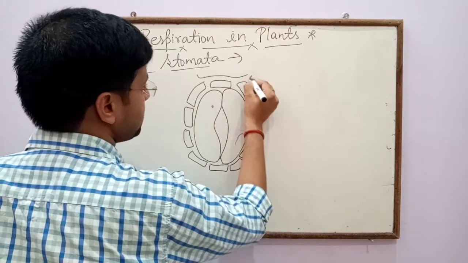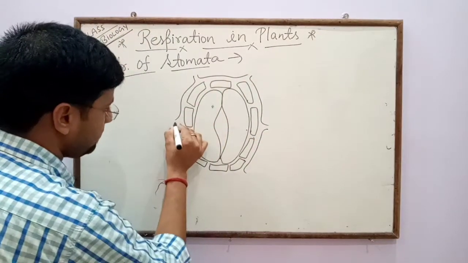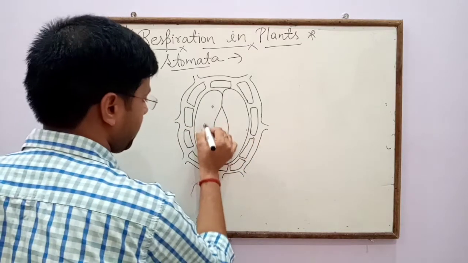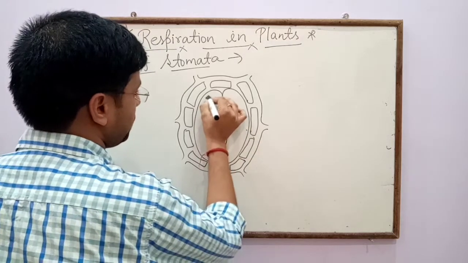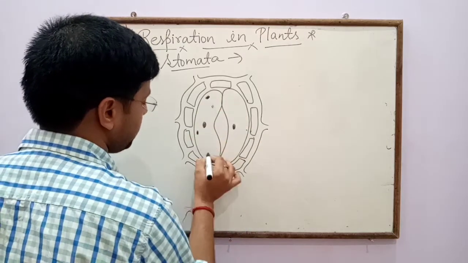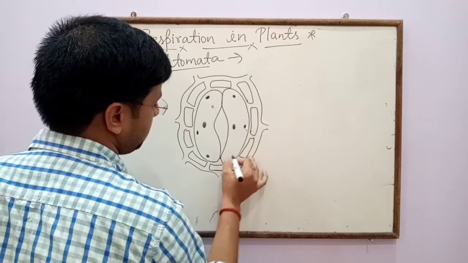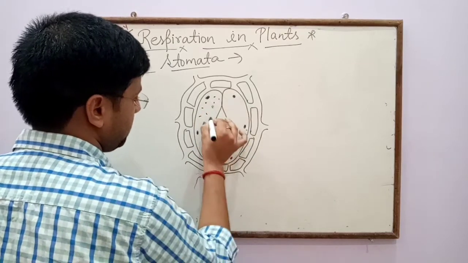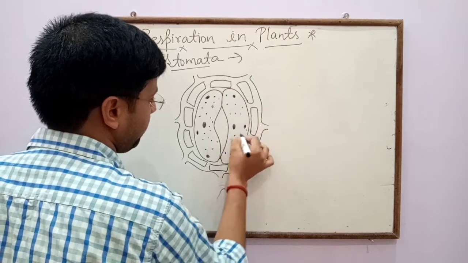And now this is the structure of stomata. Nucleus, some chloroplasts are also present. Cytoplasm is present in stomata.